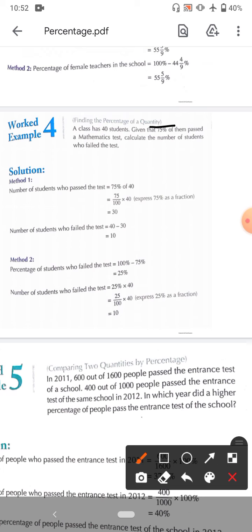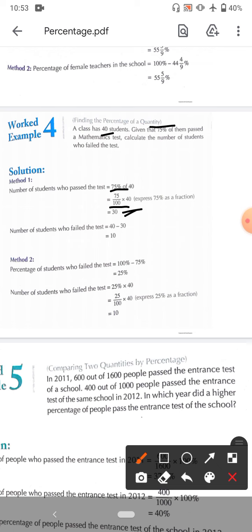Whenever you have to find the percentage of something, you have to divide by 100. For example, if you have to find 7% of 50, you write it as 7 by 100 multiplied by 50. That is a simple trick. The number of students who passed the test is 75%, so 75 by 100 multiplied by 40 gives 30. So passing are 30, and out of 40, 10 failed.